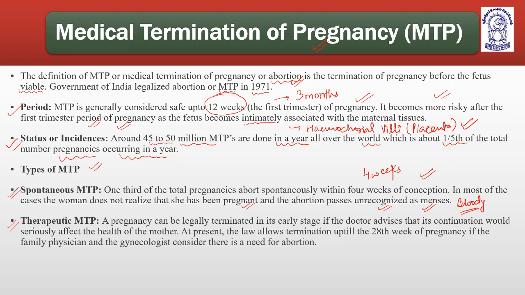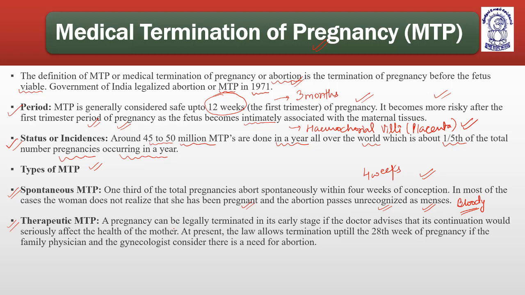Therapeutic MTP: the pregnancy can be legally terminated in its early stage, meaning 12 weeks, the first trimester, if the doctor advises that its continuation would seriously affect the health of the mother. For example, the position of the fetus, the cardiac activity of the fetus, the fetus having some syndrome, or some harmful effect through the placenta to the mother.